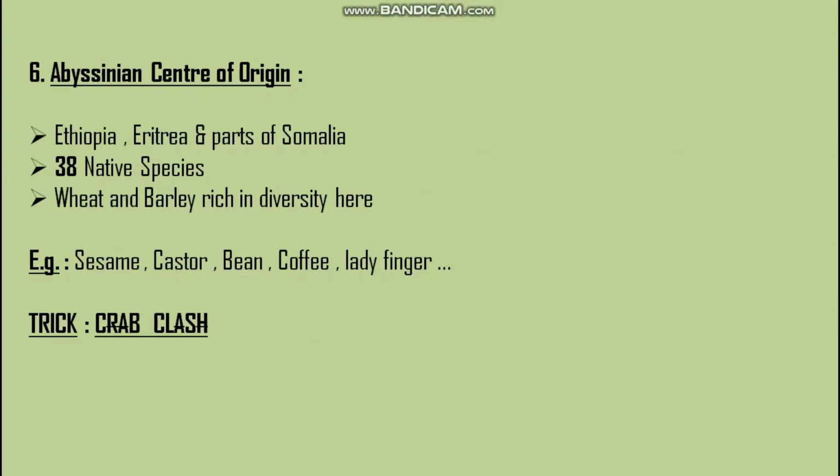So the trick to remember them is CCBCLS: C for castor, then B for bean, then C for coffee, L for ladyfinger, and then S for sesame.